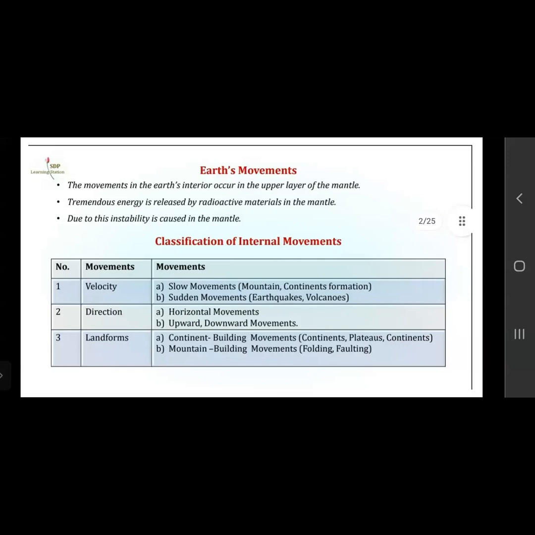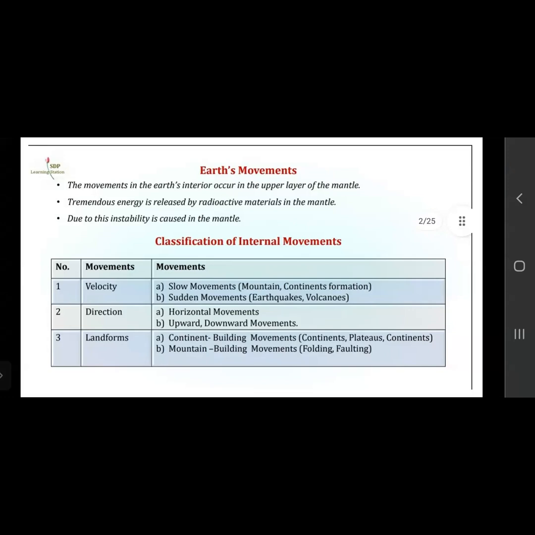You all know the Earth has layers. The mantle is the inner part. When the movements are there, tremendous energy is released. Due to this, instability is caused in the mantle. Stability is not there; instability is caused in the mantle.